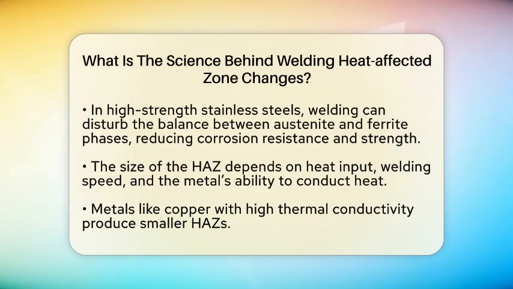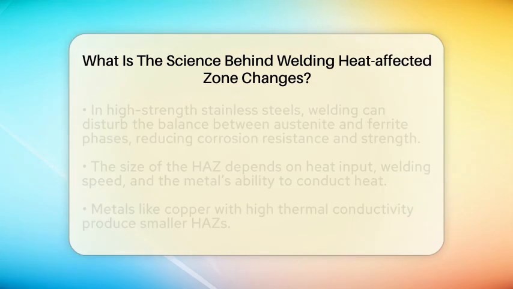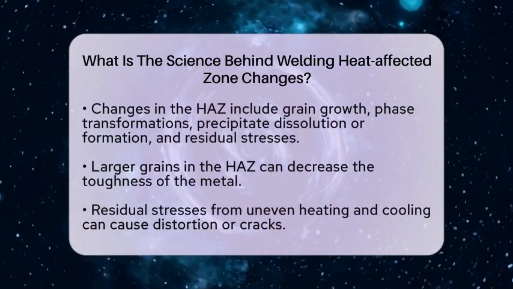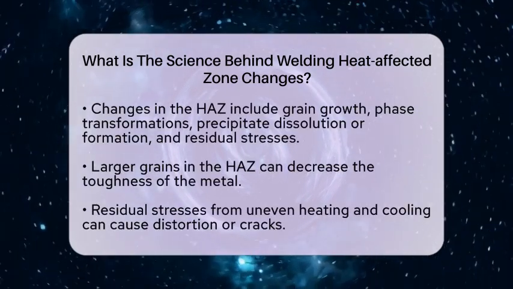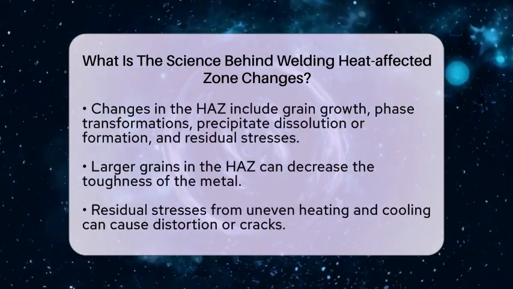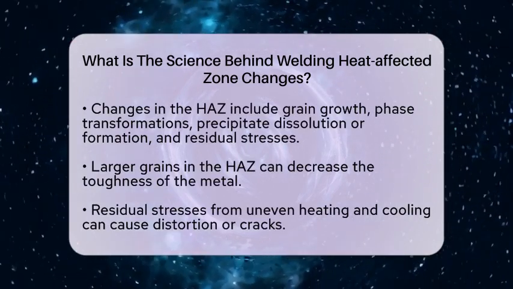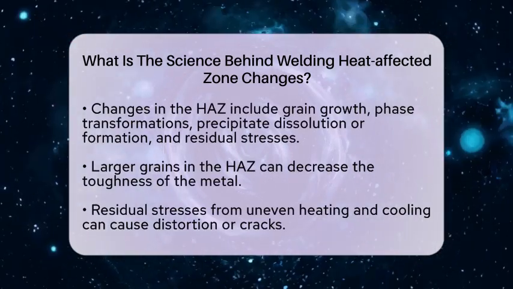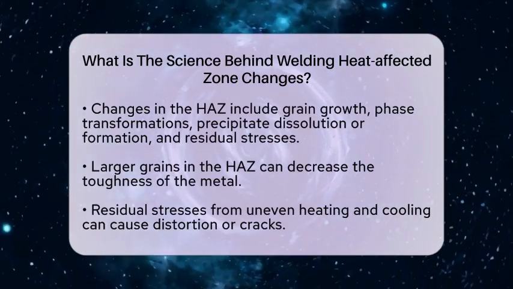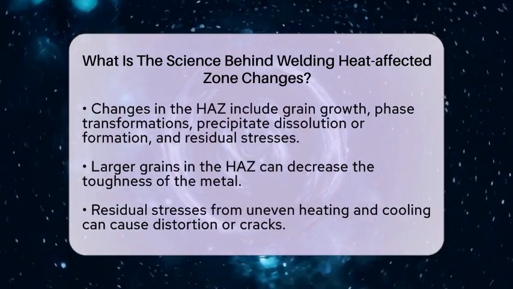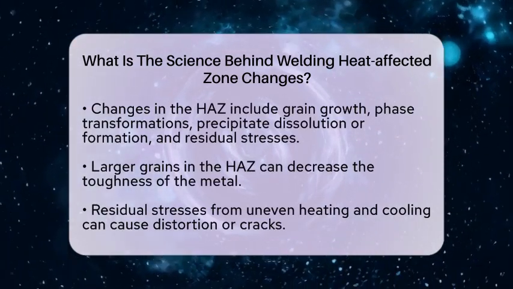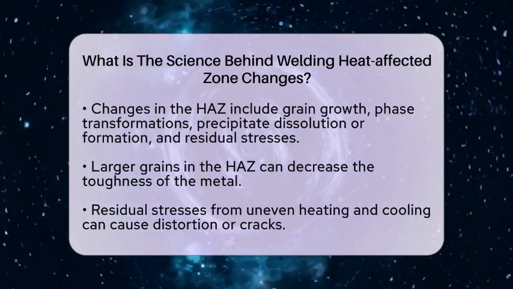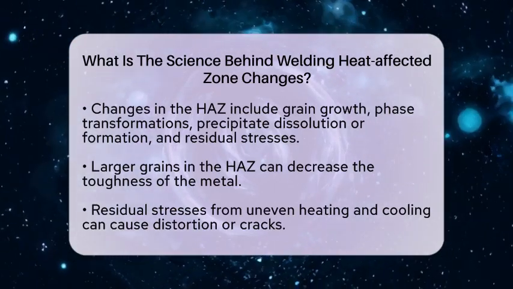The main changes in the heat-affected zone include grain growth, which makes the grains in the metal larger. Larger grains tend to make the metal less tough. Phase transformations happen when the heat causes the metal's internal structure to change from one form to another. For example, in steel, heating and cooling can turn a softer phase into a harder one. Precipitates, which are tiny particles that strengthen the metal, can dissolve or form during welding, affecting the strength and hardness.